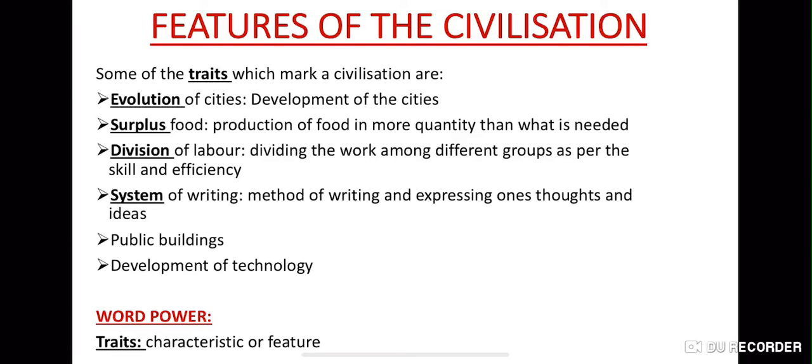Then there is the division of labor, which means dividing the work among different groups as per skill and efficiency: the laborers, the cleaners, the teachers, the workers, everybody. Then there is a system of writing, the way we express our thoughts and ideas and communicate with each other. Then there are public buildings, and also the development of technology.